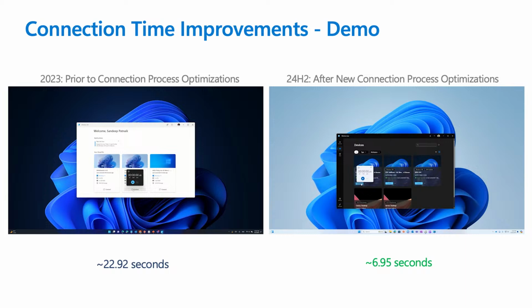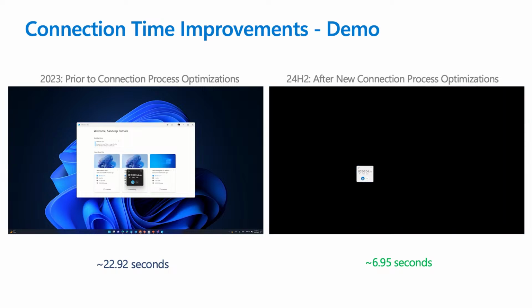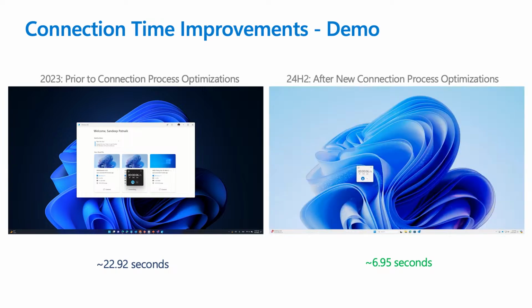One thing that I'd really want to show here is a demo that I think captures how much of these improvements have impacted the connection time experience in the last year. What we're showing right here is a demo of two connection processes side by side. Both of these scenarios are connecting to the same cloud PC from similar environments. So that's things like network connectivity, distance to the data center, things like that.